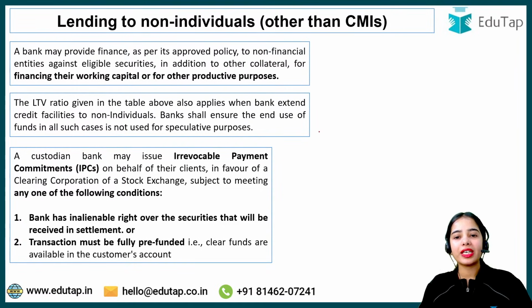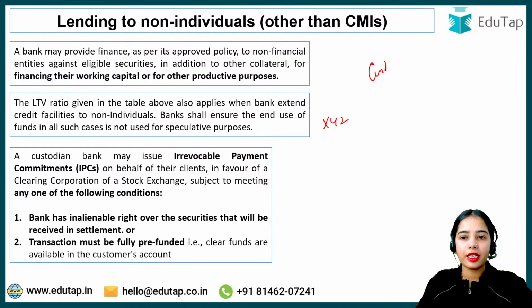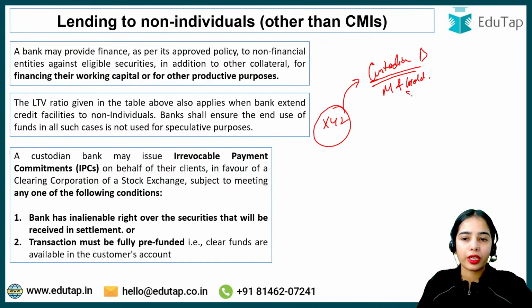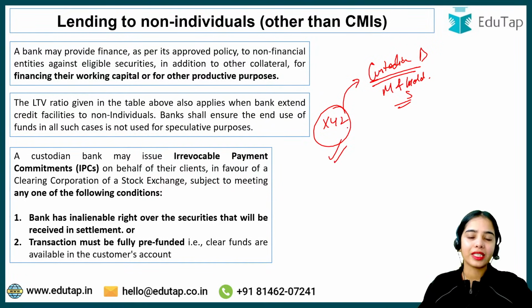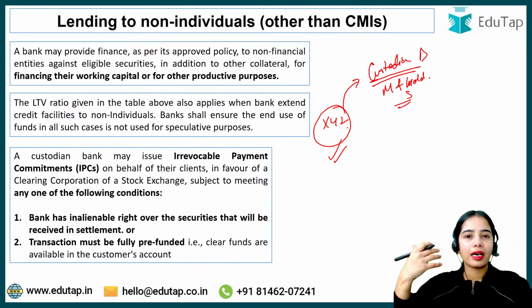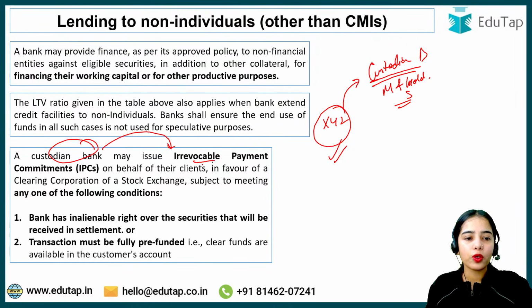So basically the XYZ entity has hired a custodian bank that is responsible for settling the trades on behalf of the client, and for managing and holding the securities on behalf of the client. So this is the custodian bank, the custodian that keeps in its custody the securities and manages and holds the securities for the company, as well as for its clients, it also functions in settling the trade. So a custodian bank may issue an irrevocable payment commitment.